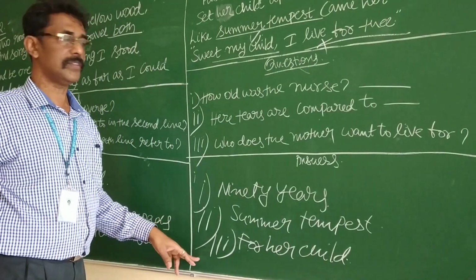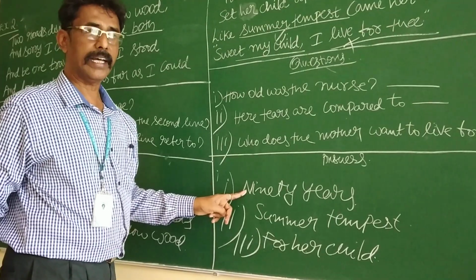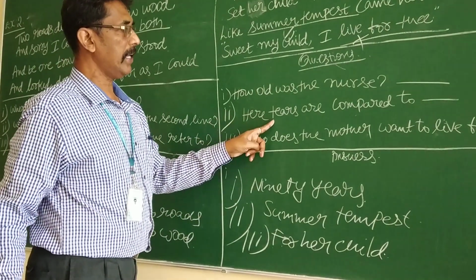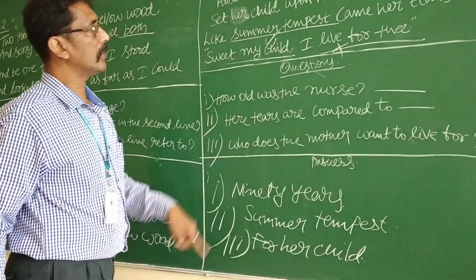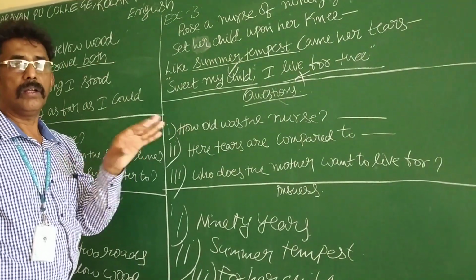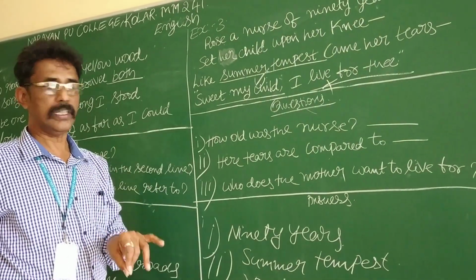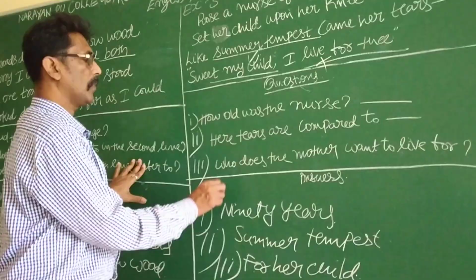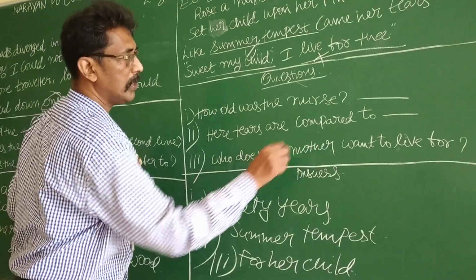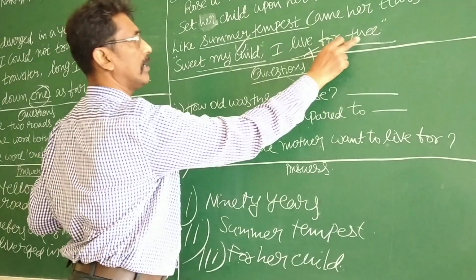It is why the answer is for her child. See, how old was the nurse? 90 years. Here tears are compared to tempest. Summer tempest. No meaning, no explanation. Unknown poem, unknown passage. It is fine. Next one. Who does the mother want to live for? Sweet my child, I live for thee.